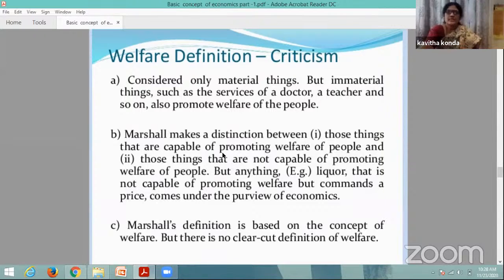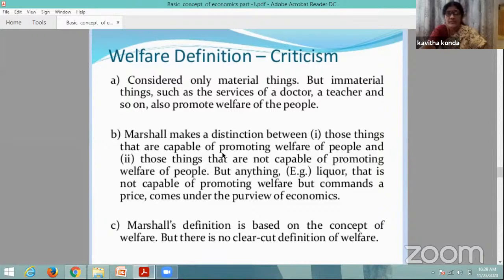Next, Marshall makes a distinction between two things: those that are capable of promoting the welfare of people, and those that are not capable of promoting the welfare of people. For example, liquor. For the drunkard, liquor gives satisfaction, but it is not good for the economy.